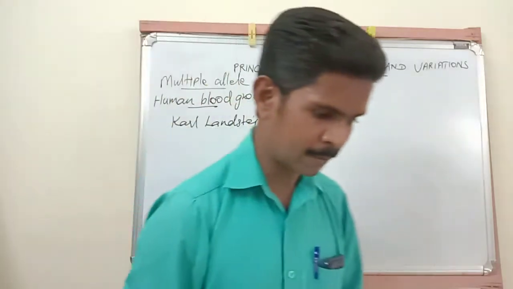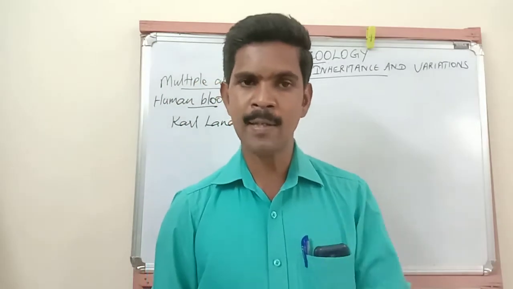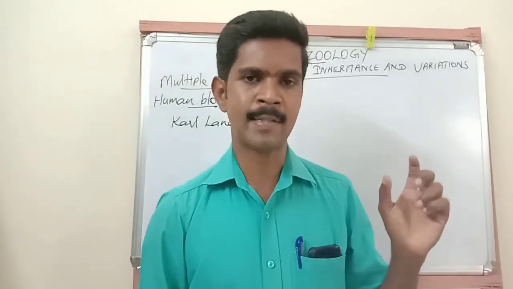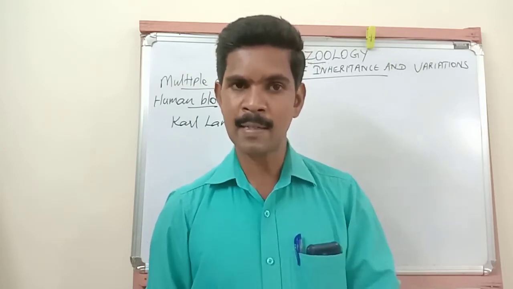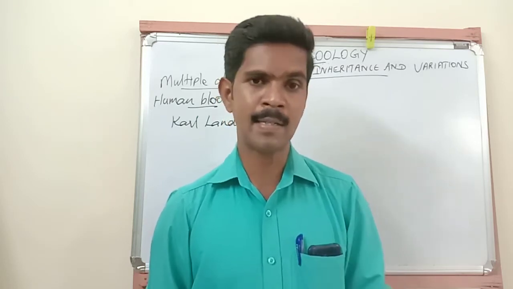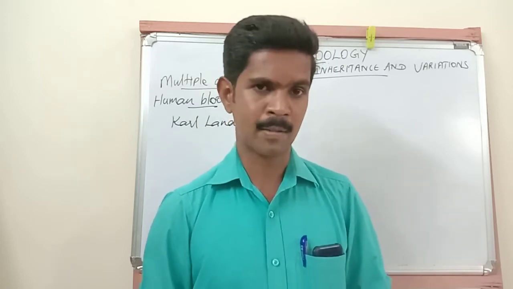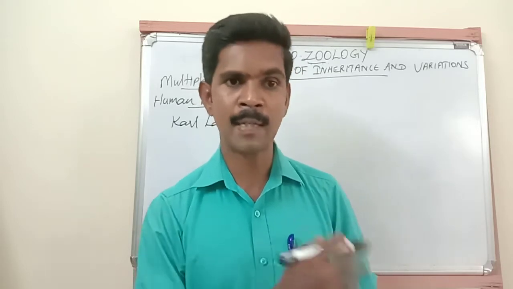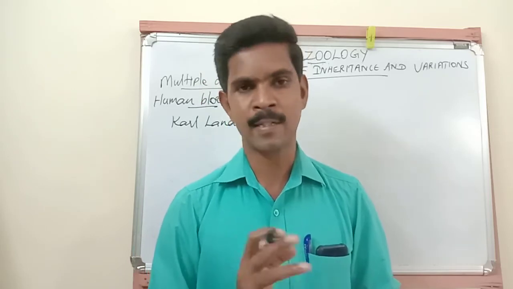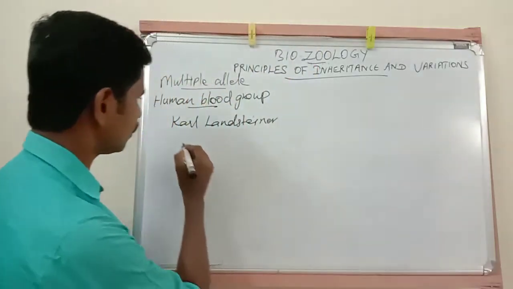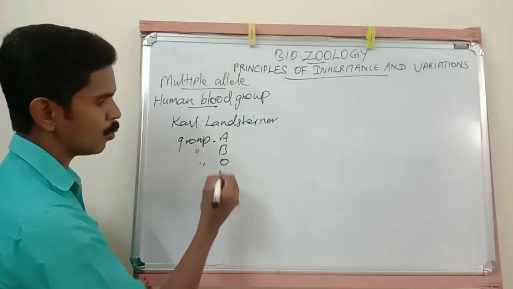The blood group of the human being is determined by these antigens. In some persons the RBCs have A antigen, in some persons the RBCs have B antigen, and in some persons these two antigens are absent. Based on the presence or absence of these two antigens, the human blood group is divided into three types: Group A, Group B and Group O.